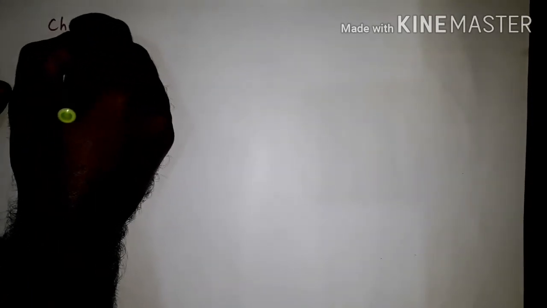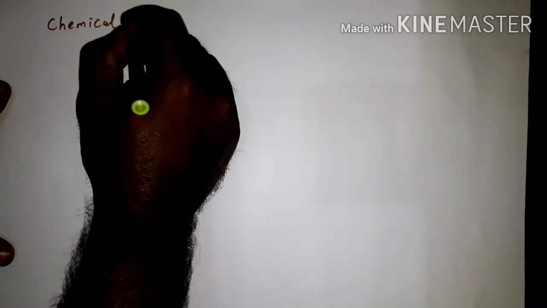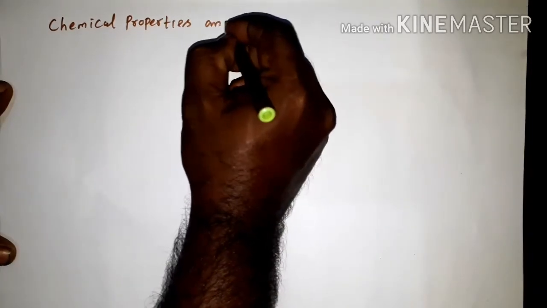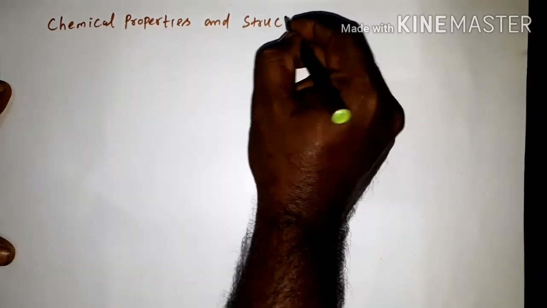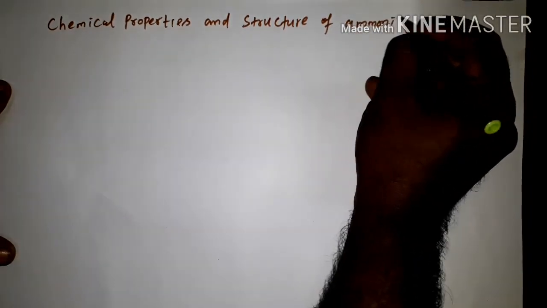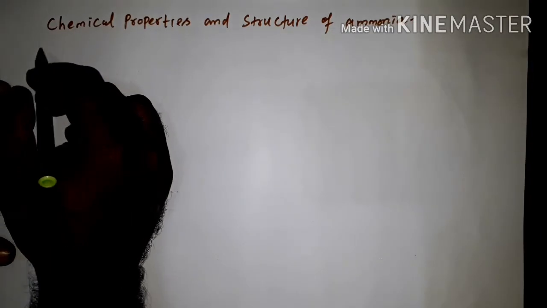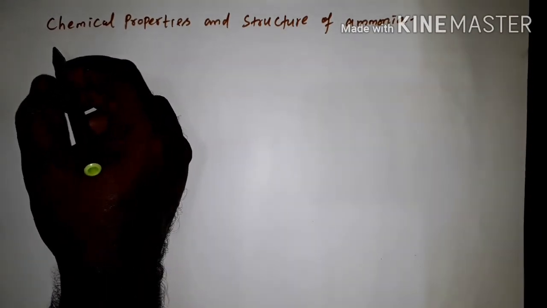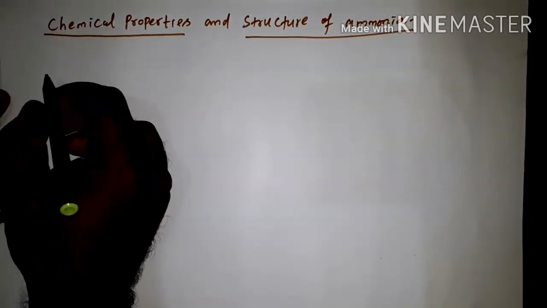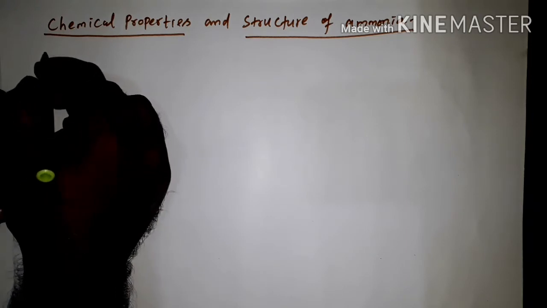So this video is about chemical properties and structure of ammonia. In the previous video we discussed the preparation of ammonia. Now we are going to see the chemical properties and structure of ammonia. So first of all, the chemical properties.